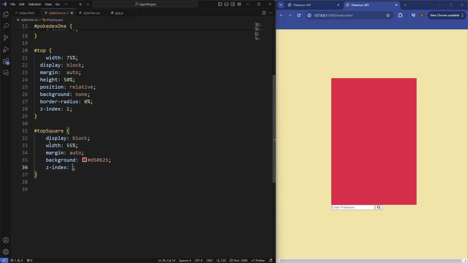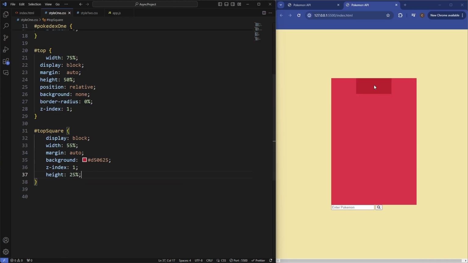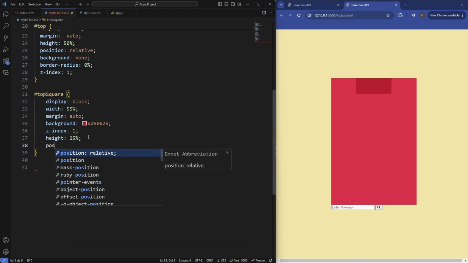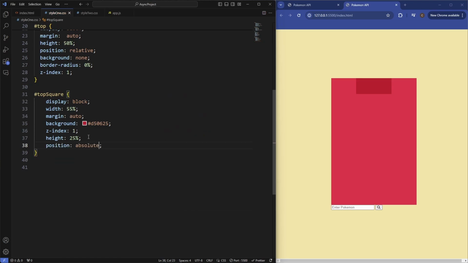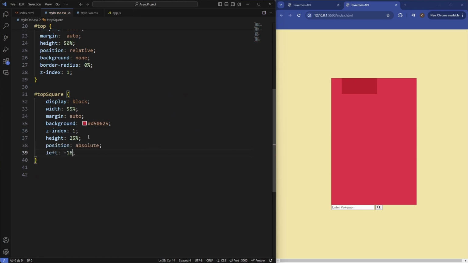Set the Z index of this to be 1, and then the height of this to be, say, 25%. So there's our little block there, and then let's position this to be absolute, and then from the left, say minus 16.5%. So that puts it in the little corner there.